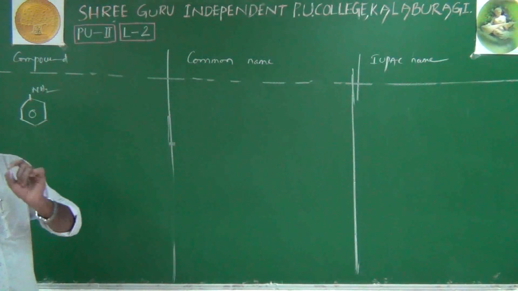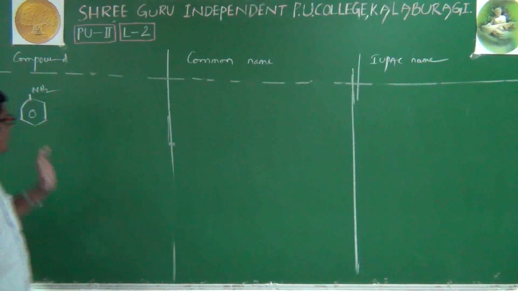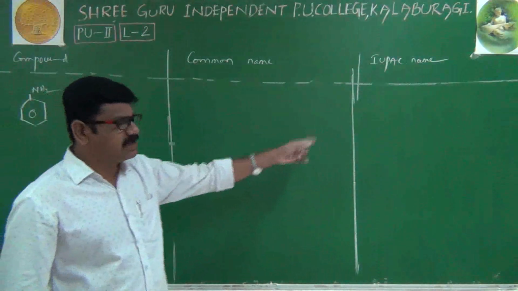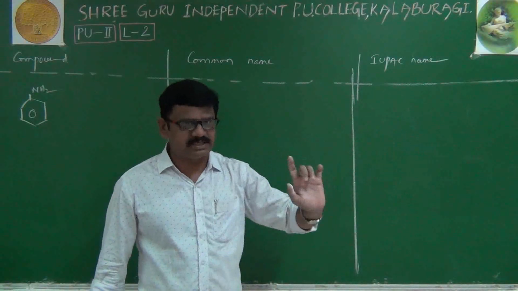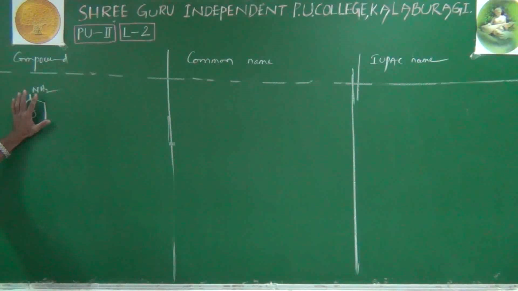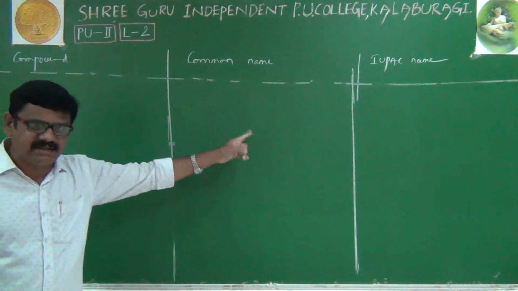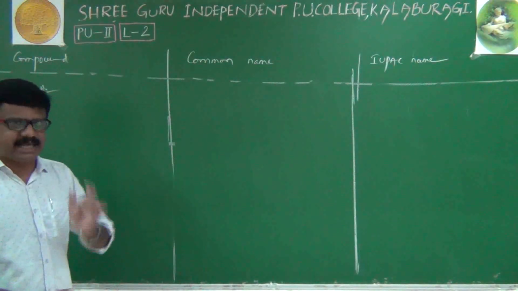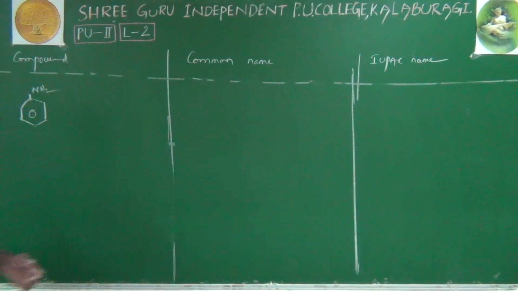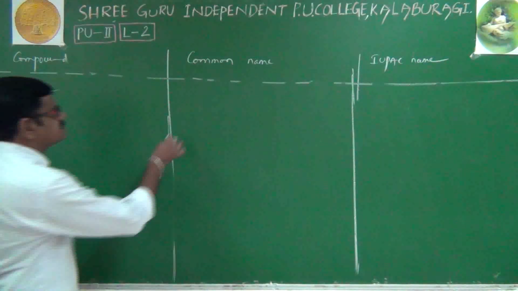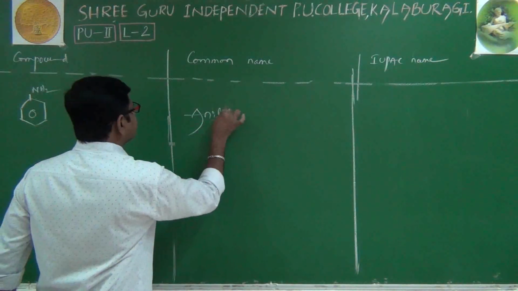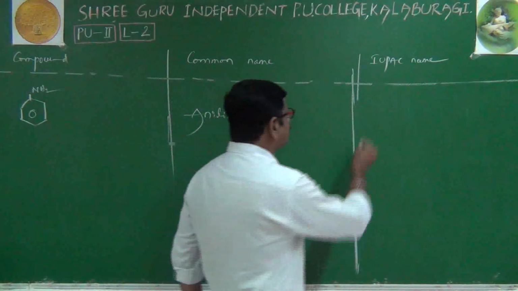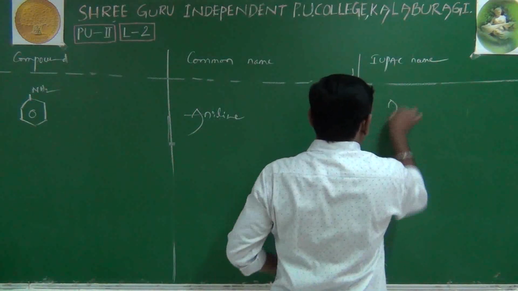As far as aromatic compounds are concerned, the common name itself is generally considered the IUPAC name. There is no specific IUPAC name for aromatic compounds. Benzene with NH2 has the common name aniline, and in IUPAC also we call it aniline.